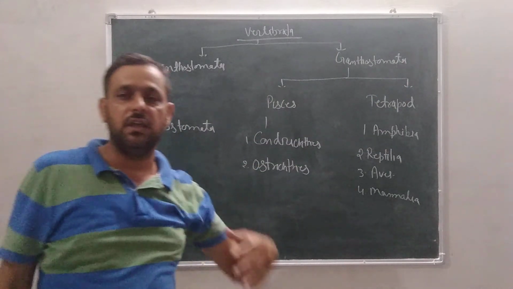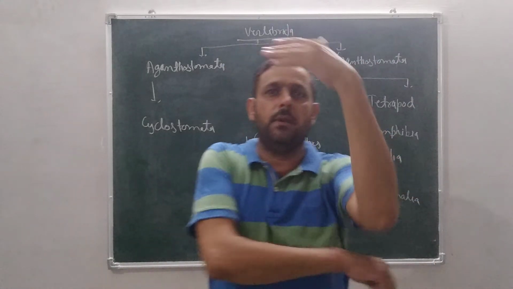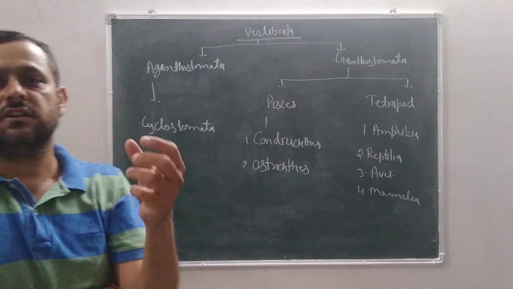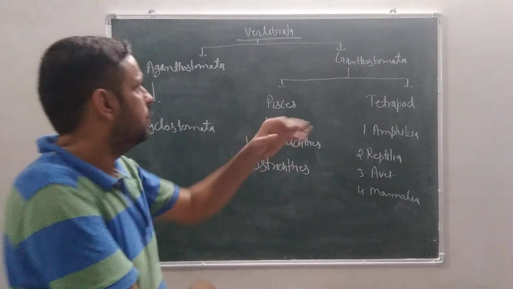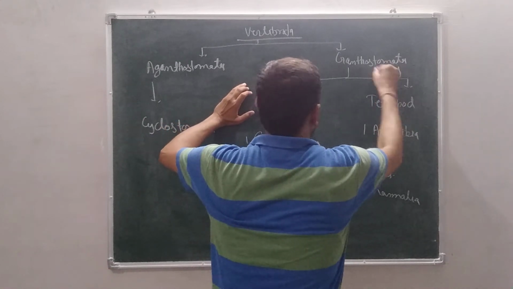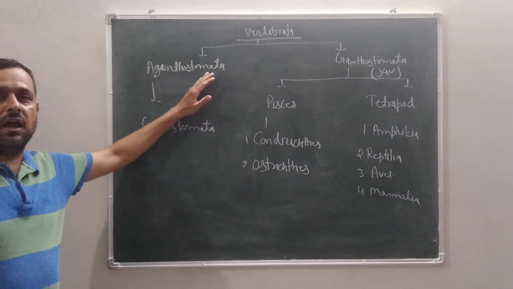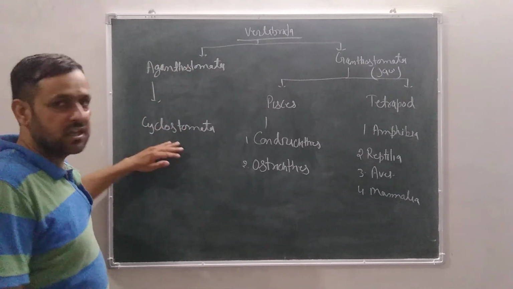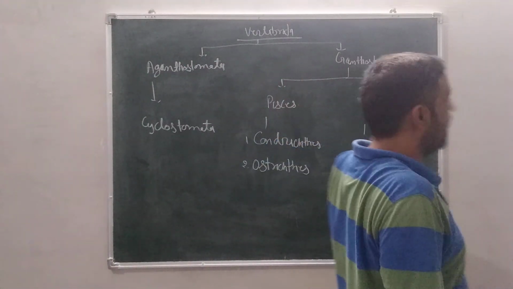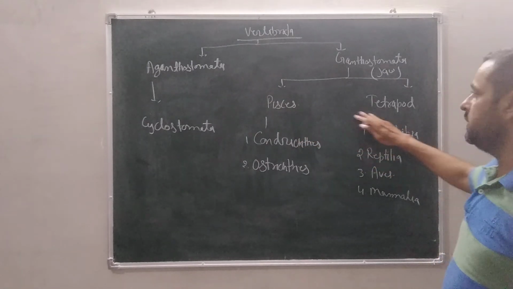As we studied earlier in the first class of biology, if the alphabet A is present before any word, it means that structure is absent. So gnatostomata means presence of jaw, and absence of jaw is called agnatostomata. Agnatostomata has a single class, cyclostomata, and gnatostomata has two superclasses, Pisces and tetrapoda.